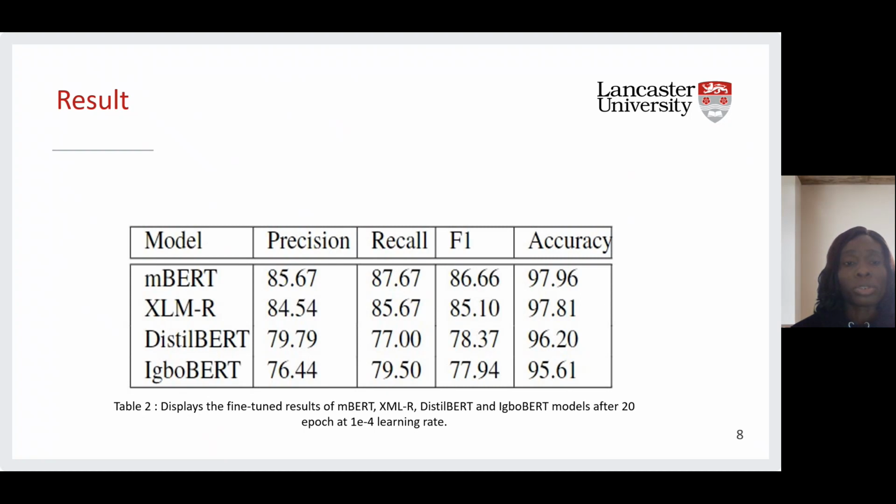The table here shows us the results at the end of our fine-tuning. We can see the mBERT results we got after fine-tuning mBERT, XLM-R, DistilBERT, and IgboBERT using our Igbo NE dataset. And from this result, we can see that mBERT has the highest F1 score, while IgboBERT has the lowest score.